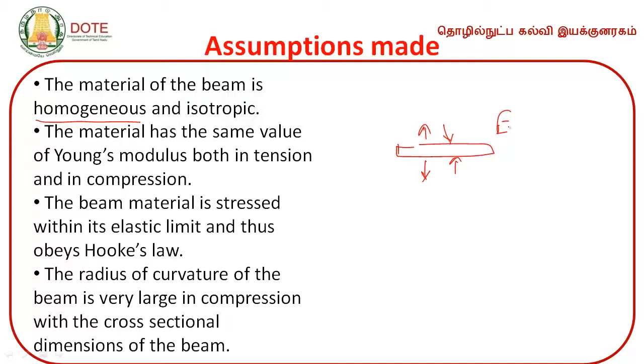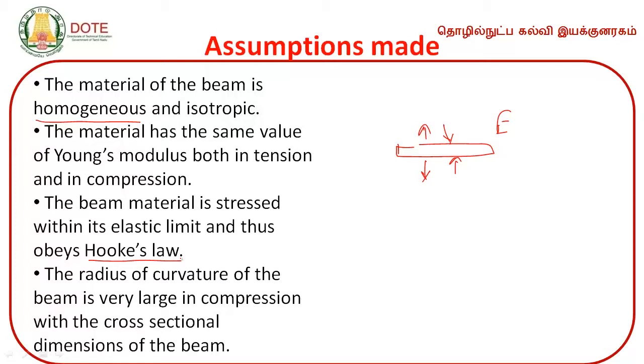We are assuming that the beam material is stressed within the elastic limit. Beyond that we are not calculating. So within the elastic limit, obviously it obeys Hooke's law.